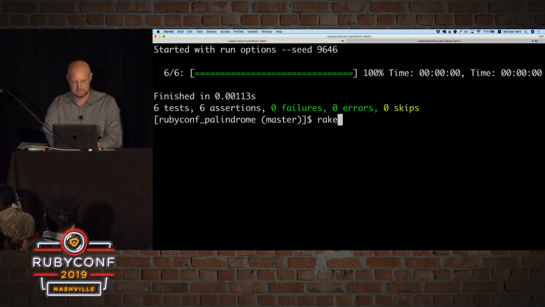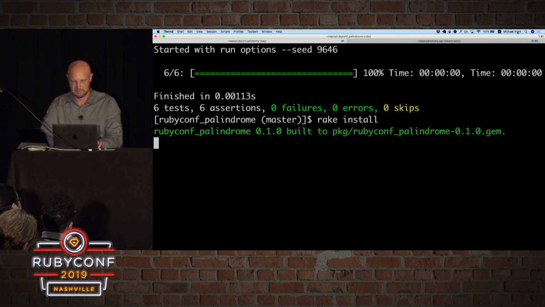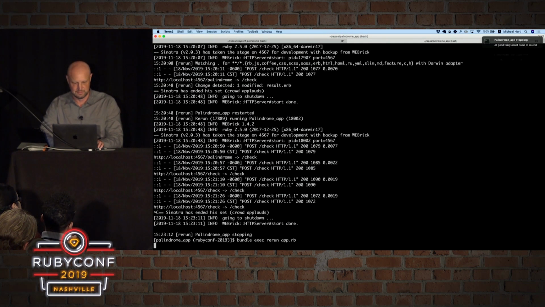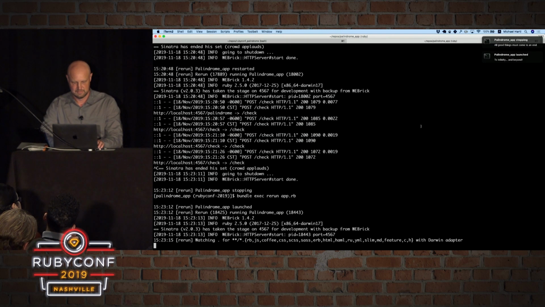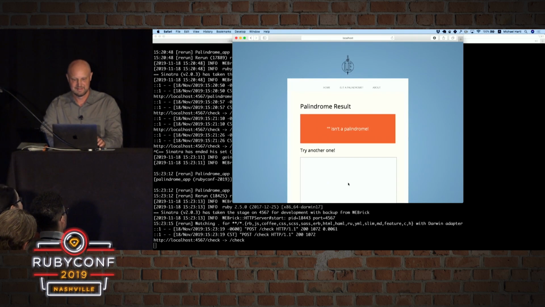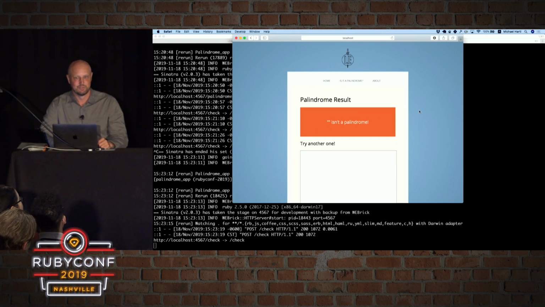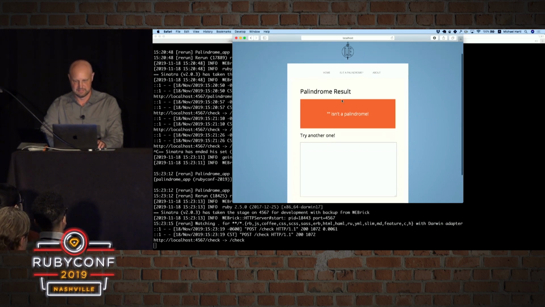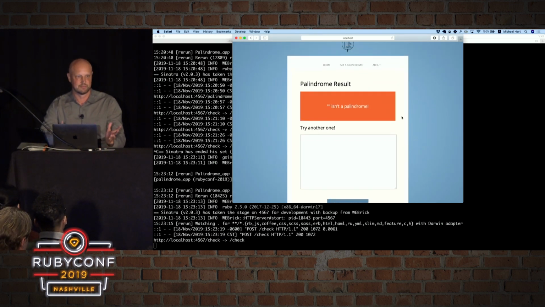And now we can do this. We can reinstall it, refresh the server. And just like that, now it's not a palindrome anymore. So we've actually made a change using test-driven development to our Ruby gem, reinstalled it, and are now using it in our web app. So this is a good example of how all of these things work together. We're using the REPL, we're using our gem, and we're using a web app all together.